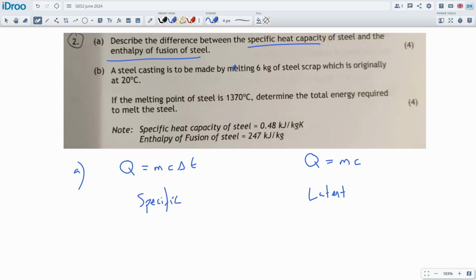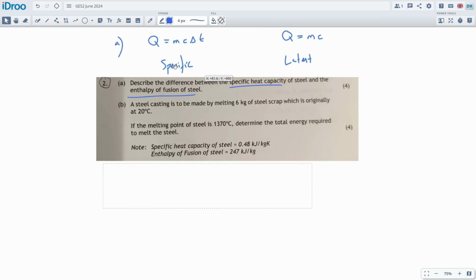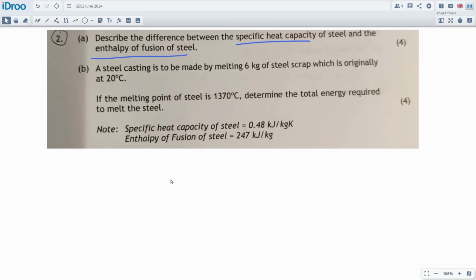A steel casting is to be made by melting 6 kilograms of steel scrap, which is originally at 20 degrees. If the melting point is this much, determine the total energy required to melt the steel. So let me get rid of all this. We're going to be using both of these as we go through it. So this is a small modification. Again, we haven't seen this question before. It's a small modification on the melting ice question.